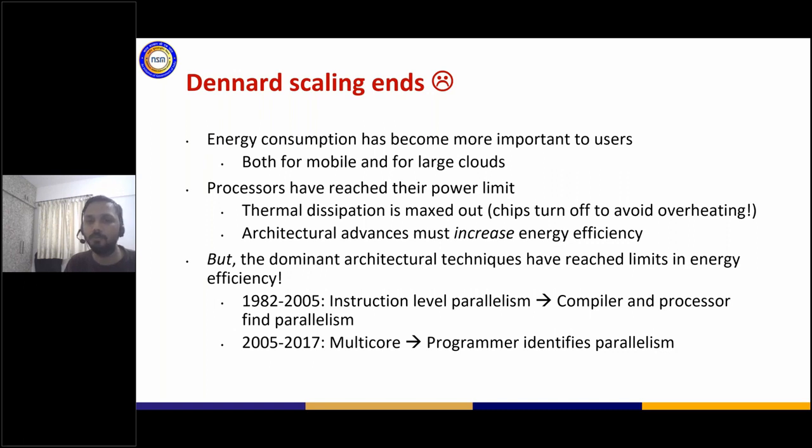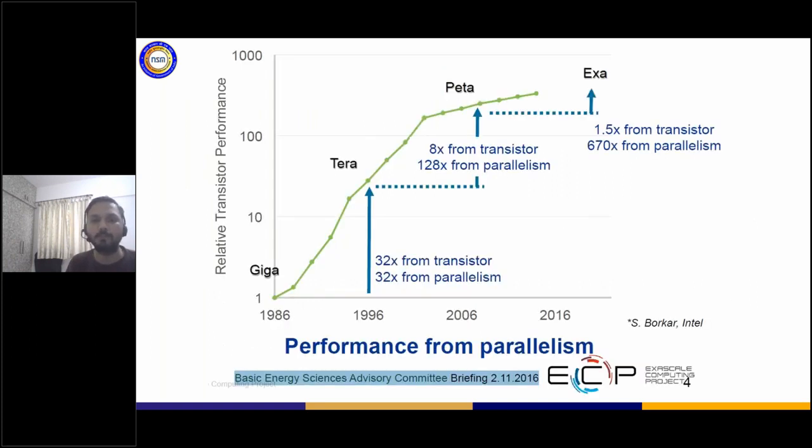Also, multi-cores are something I mentioned: right now you get up to 40 cores on the CPU side. Again, this is another case study which was done as part of the Exascale Computing Project. When we started talking about exascale, you can see the evolution.